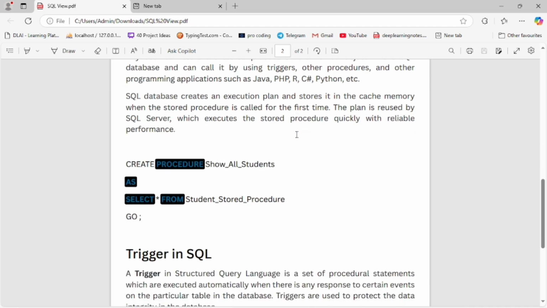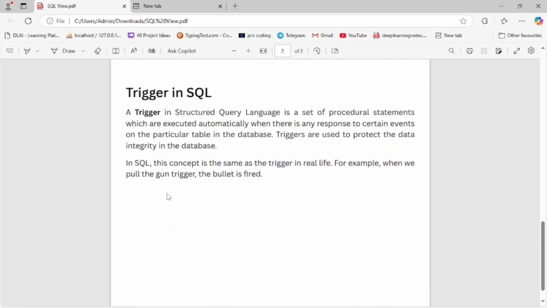Now let's move to the syntax of the stored procedure. CREATE PROCEDURE procedure name AS SELECT all the data from the table, then GO. Now let's move to the trigger.